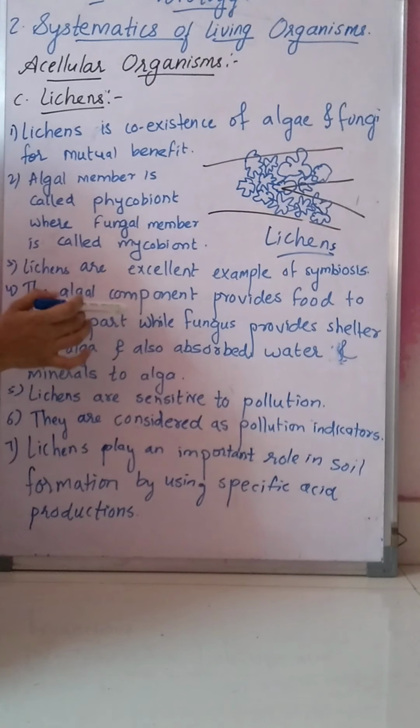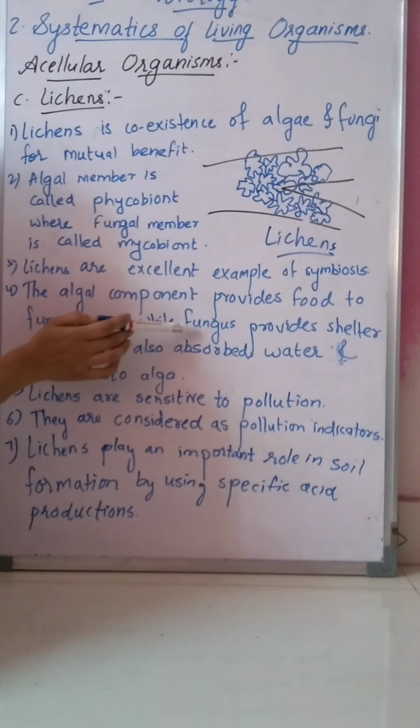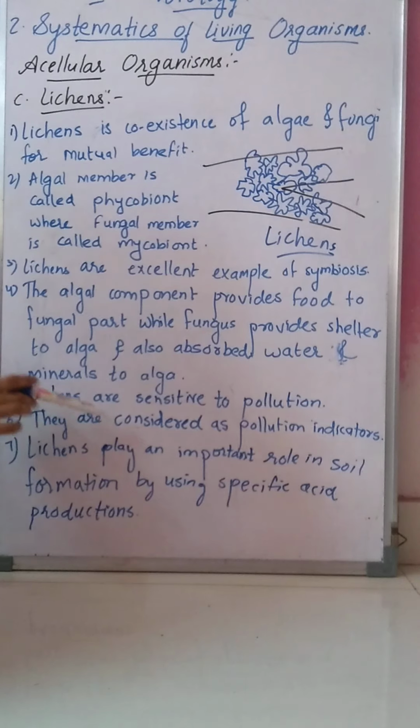In return, what happens? This fungus, that is the mycobiont, provides shelter to the alga. It provides shelter, a house, to the alga, and also it absorbs water and minerals for the alga. As the alga needs to prepare the food, it requires water and minerals.